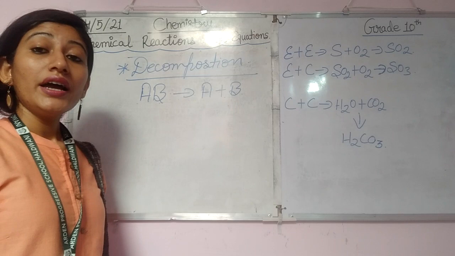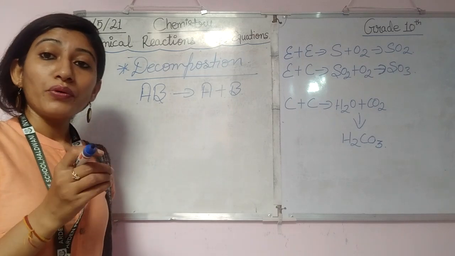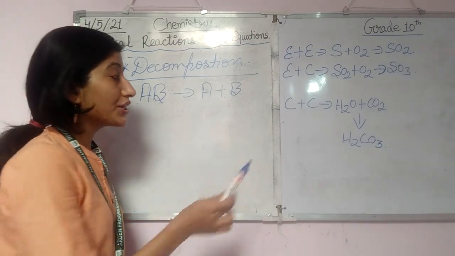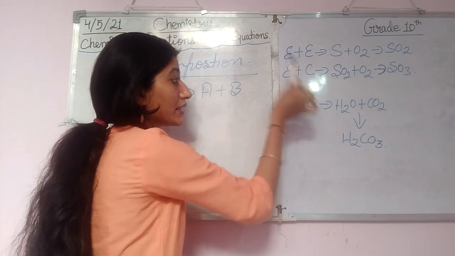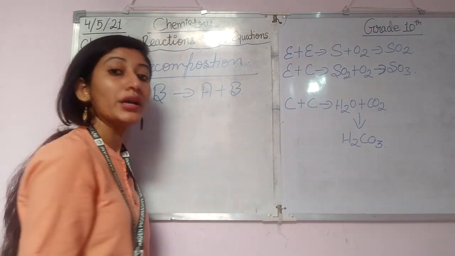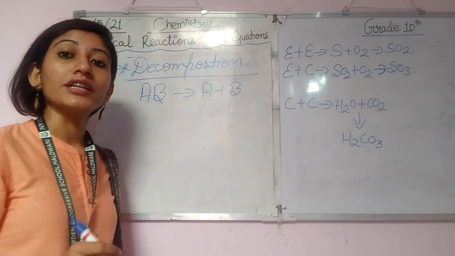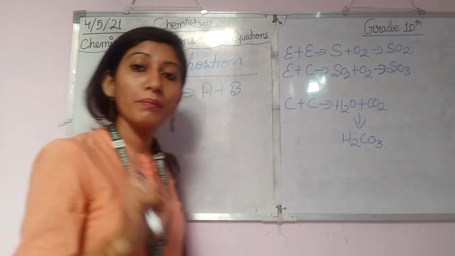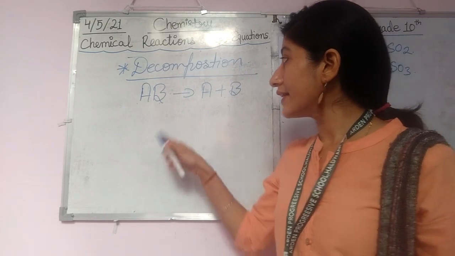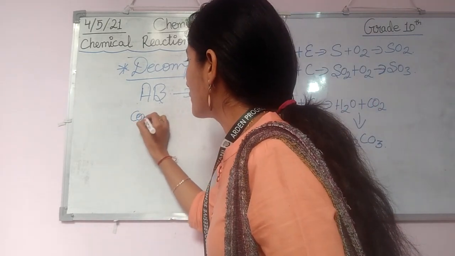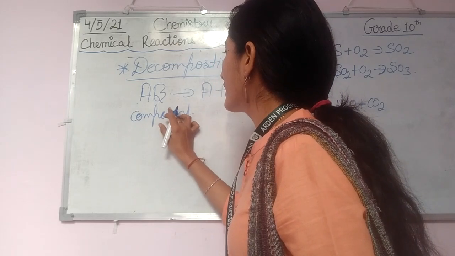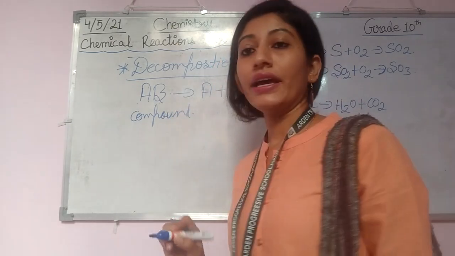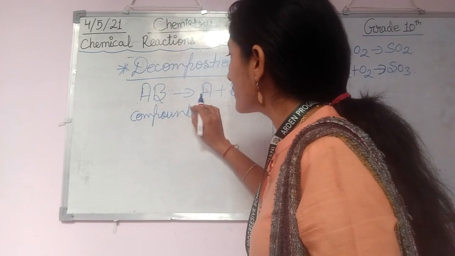Now, in combination, I told you it can be between element and element, element and compound, and compound and compound. But in decomposition, there is always a compound as a reactant. Why is it so? Think by yourself: is it possible to break an element? No, it is not possible.